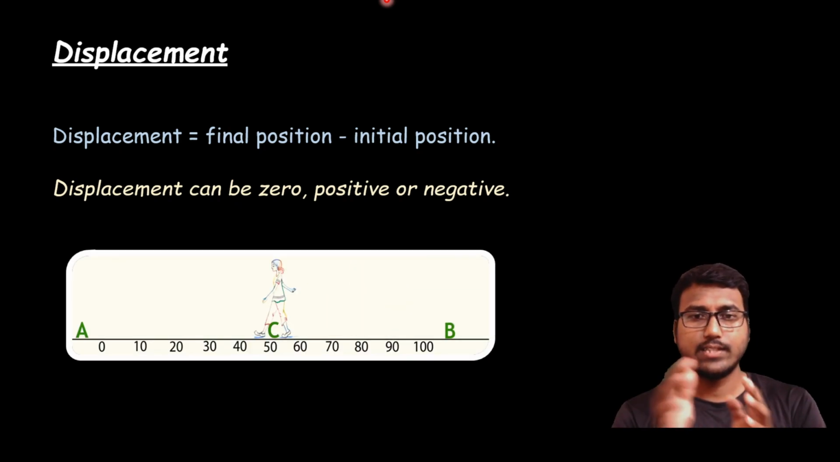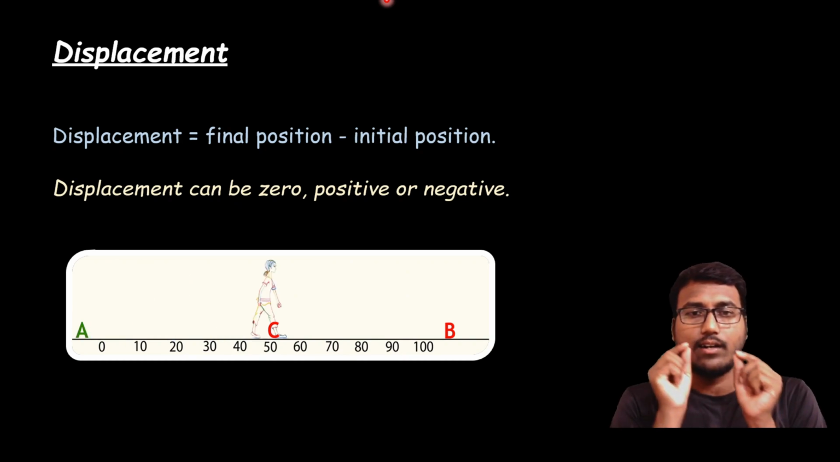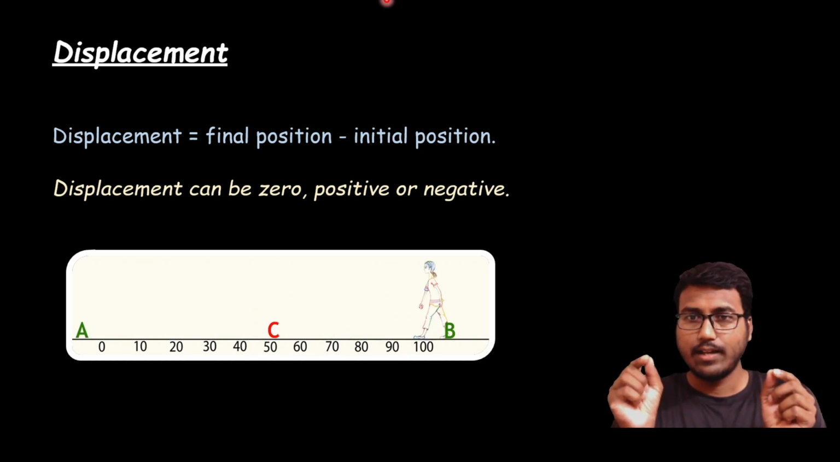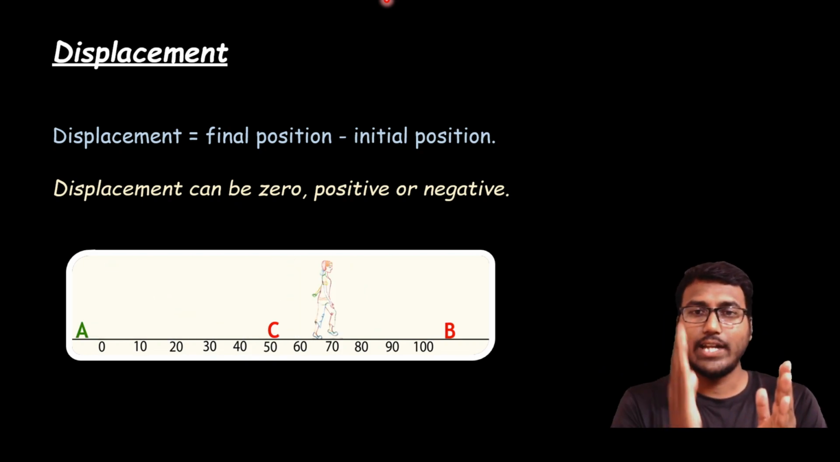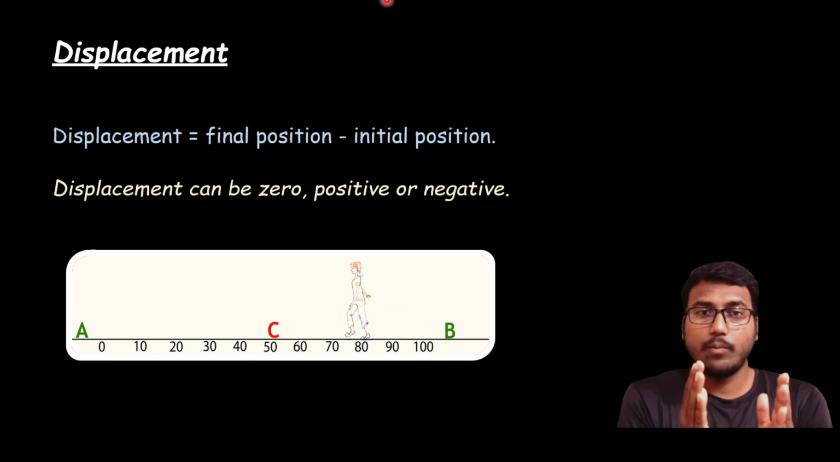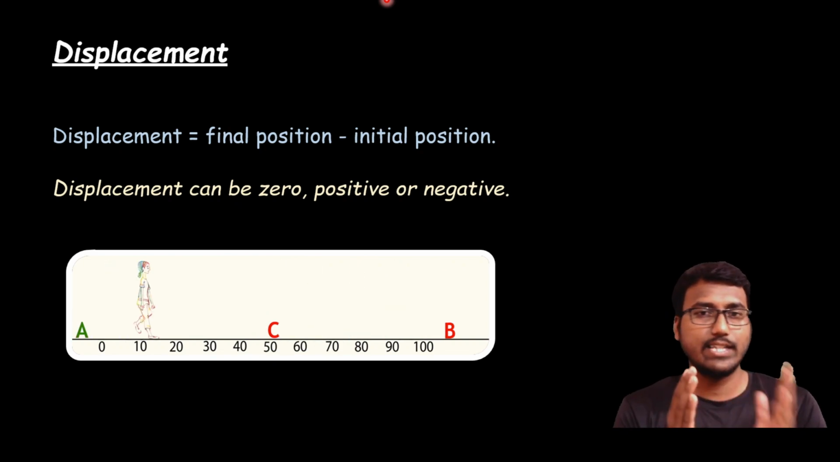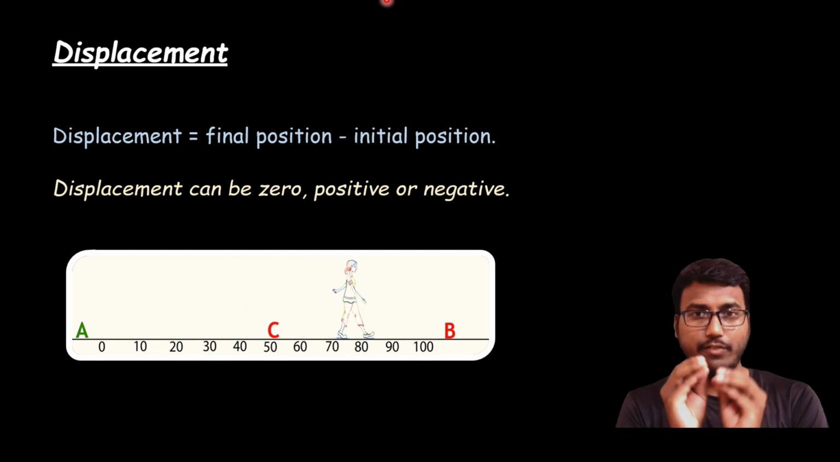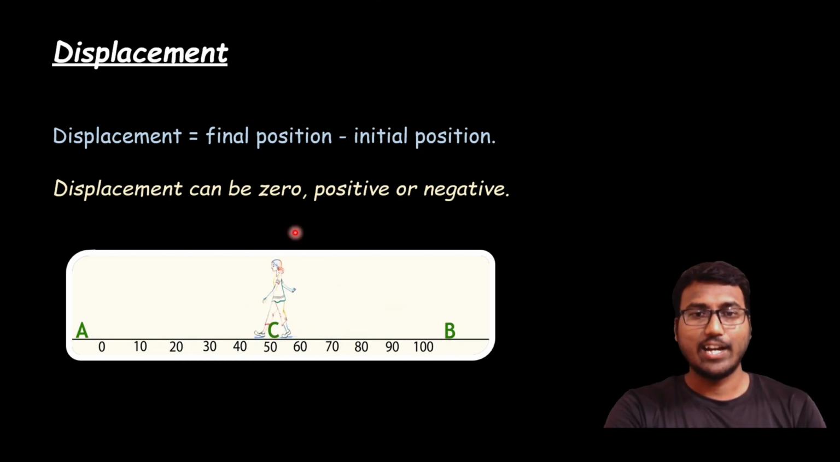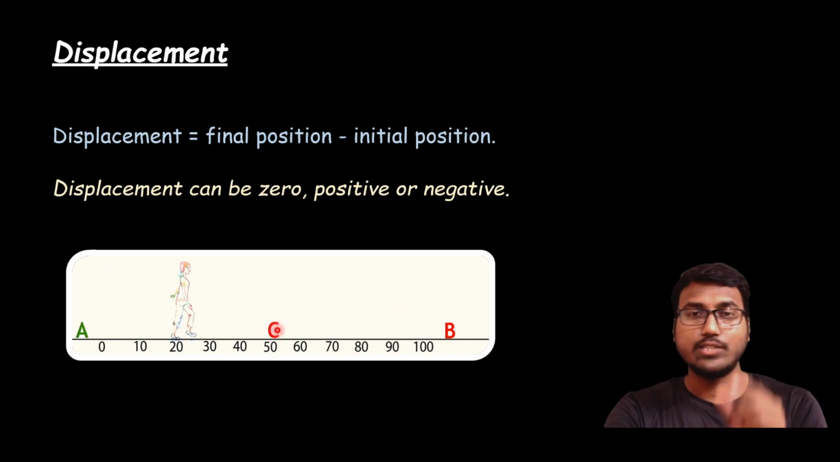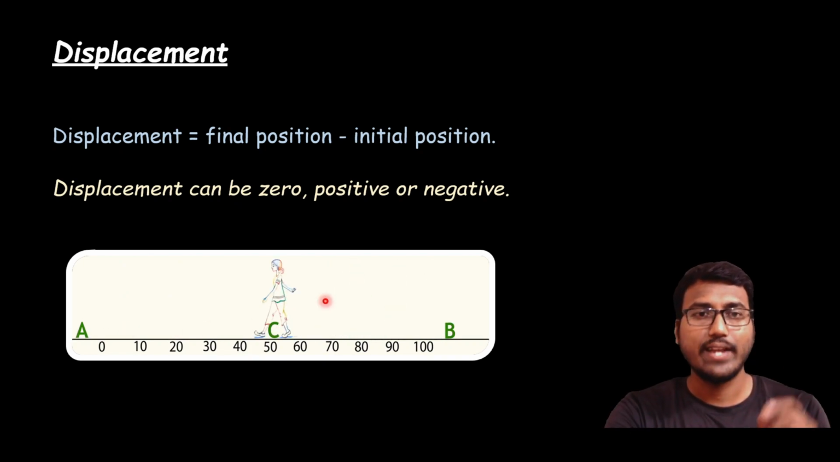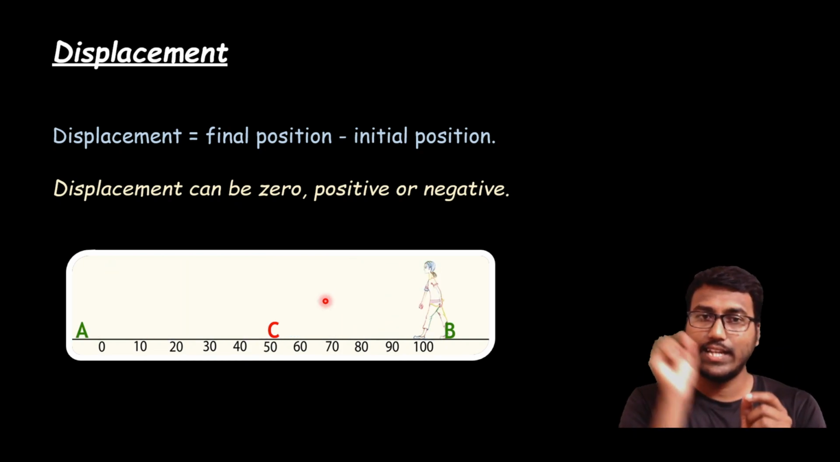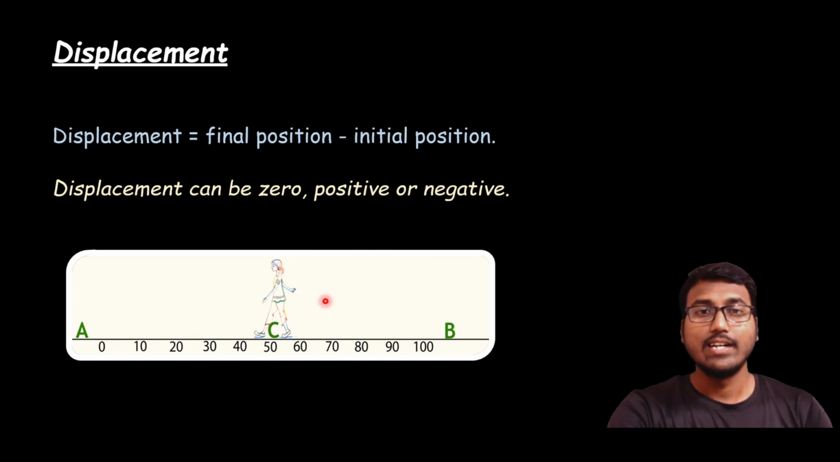So now if you consider this same case, a girl is moving from A to B, then coming back to C. That means initial position is A, final position is C. So what is the formula for displacement now? Final position minus initial position. So what is final position? 50. Yes, I think you can see the final position is 50 and initial position is 0. So now 50 minus 0 is the displacement. I hope you got it. That is the shortest distance between the initial and final position. Okay, I hope you got it.